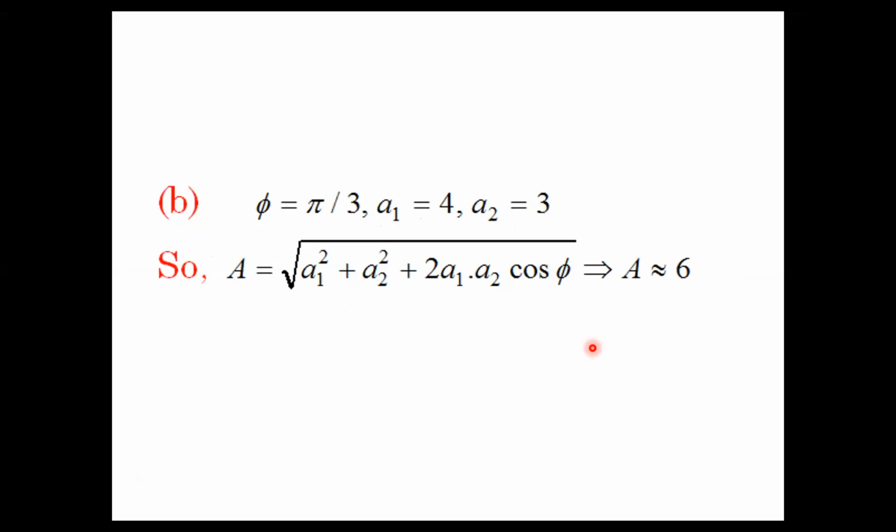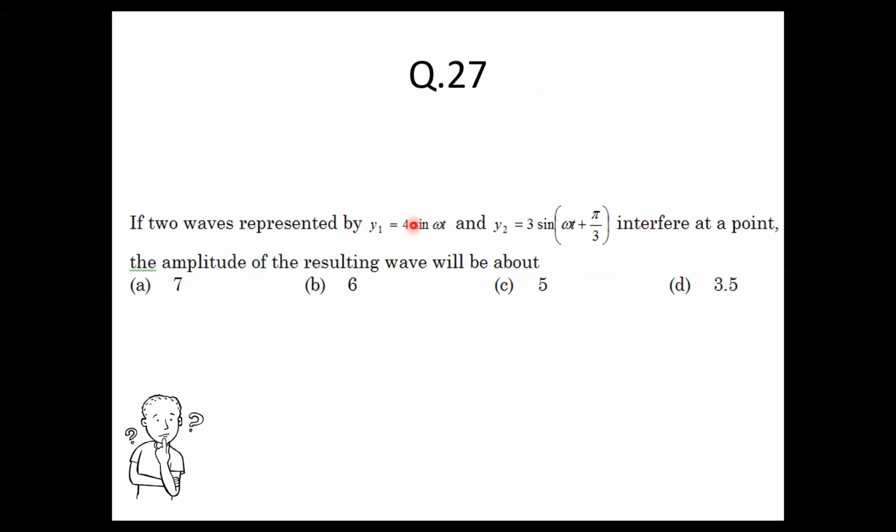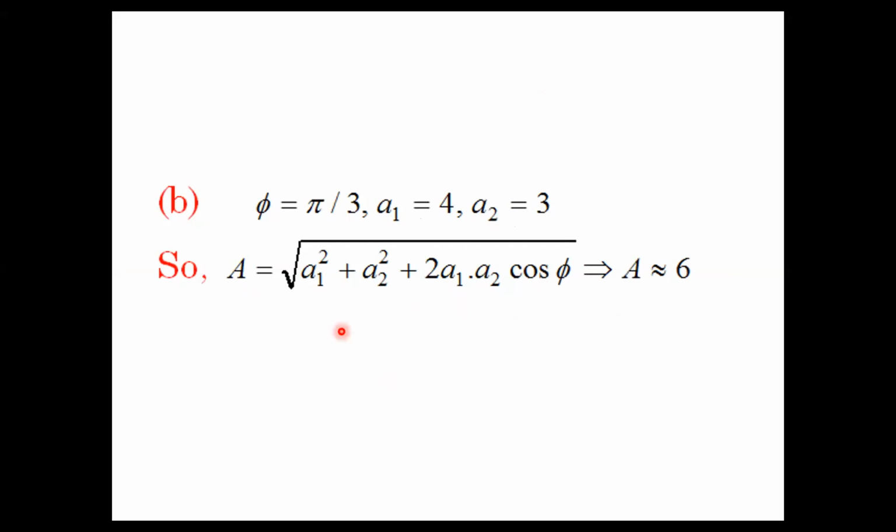So 27 will be option B. First of all, we know the phase difference and the amplitudes. If you remember, we had done it in class, in our notes, it is capital R. Capital R was this formula: A1 square plus A2 square plus 2 A1 A2 cos phi. Here the phase difference is given to us, and you know the amplitudes from both the equations, 4 and 3. You pick up the phase from here and substitute in the amplitude formula. So this answer comes to option B, that is 6.